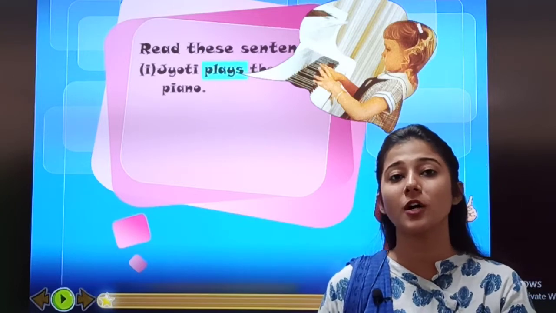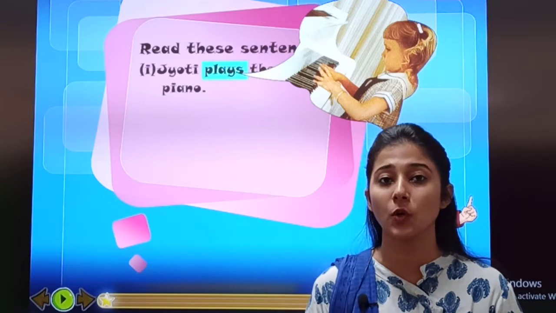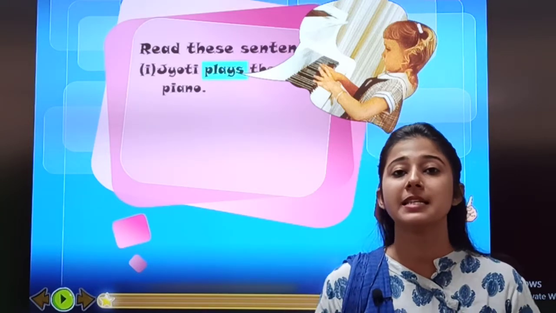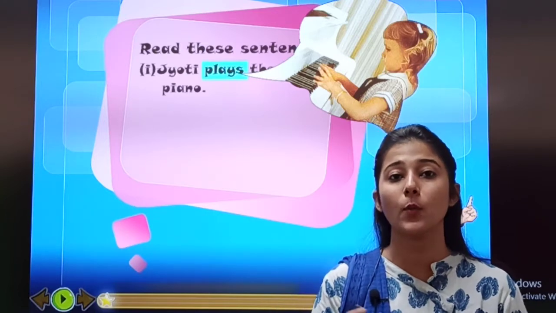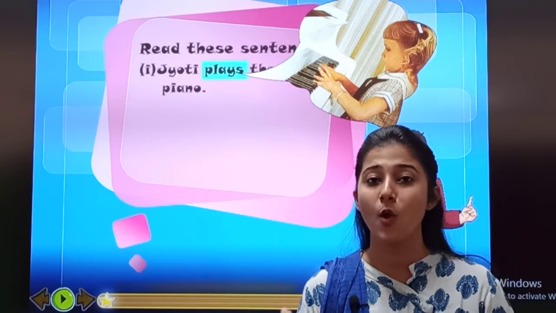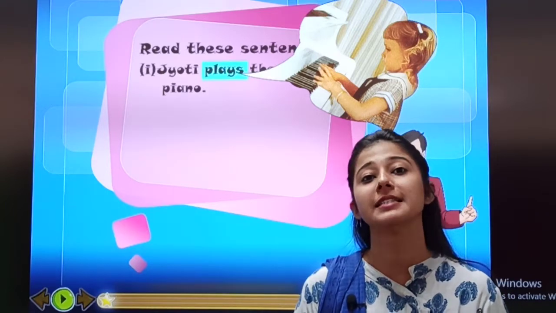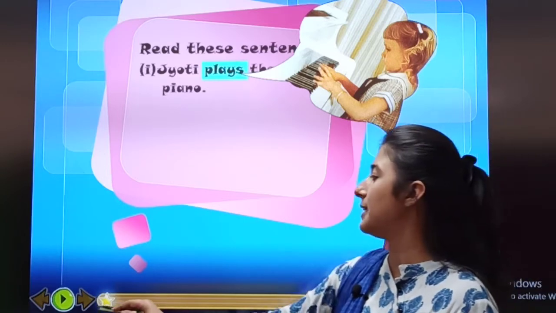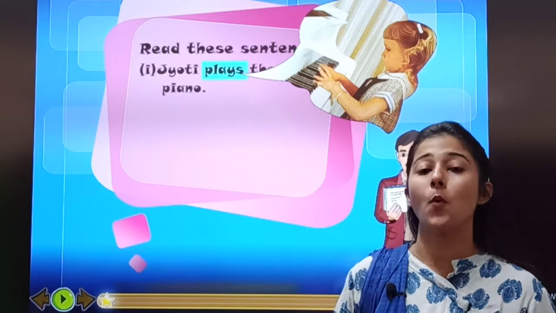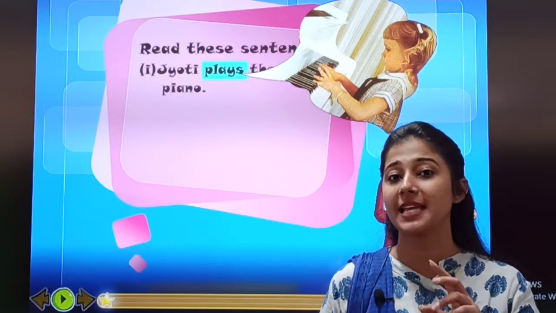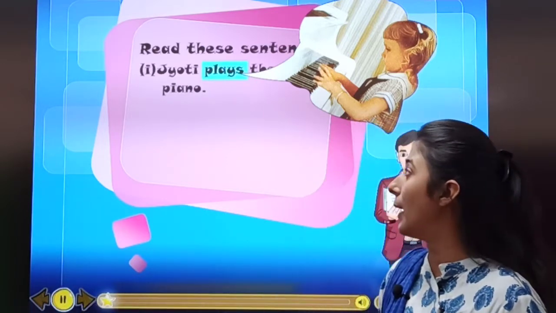I'll tell you in short, verbs are doing words, when any action is shown. For example, Siddharth is playing. So, playing is an action word. What is he doing? Playing. Vanshita is dancing. So, what is the action word? Dancing. Like this, let us move further. Jyoti plays the piano. What is Jyoti doing? Plays. She is playing the piano. So, plays is our verb.